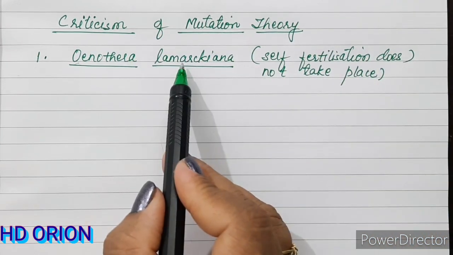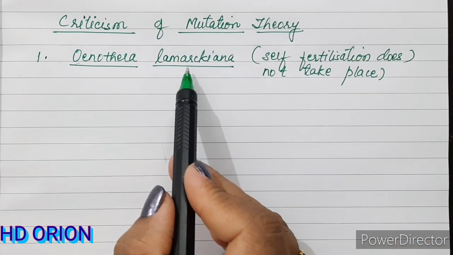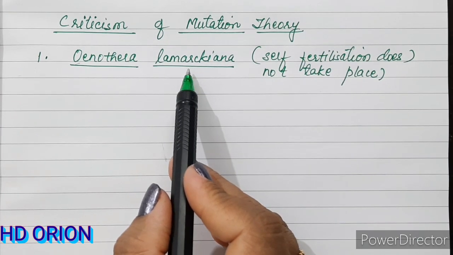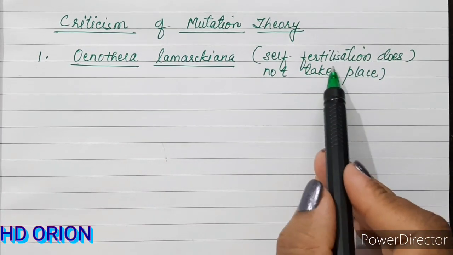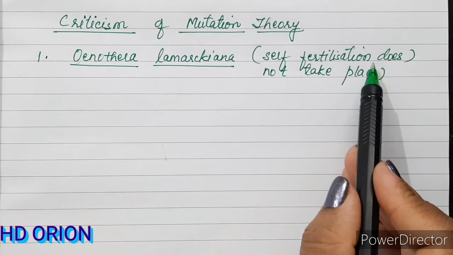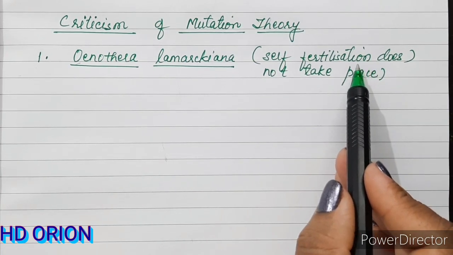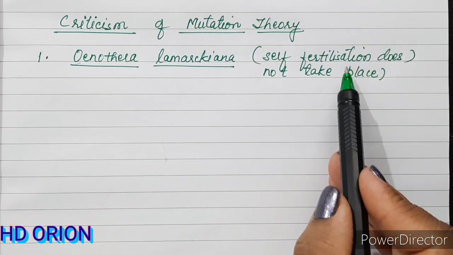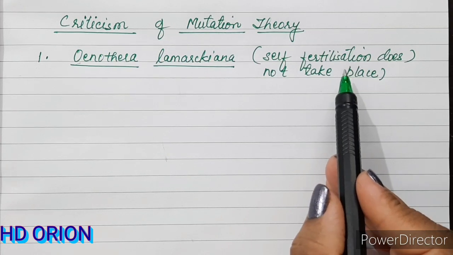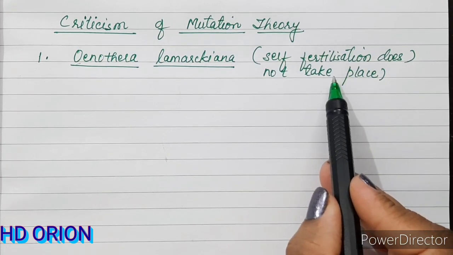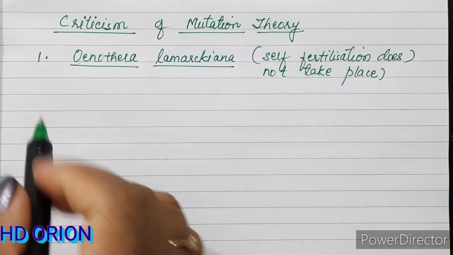Therefore this goes against it, because this was intentionally done by Hugo de Vries, and then he was selfing the plants. But this does not take place naturally or in the real manner. Therefore the number of chromosomes in the next generation differing means the frequency will be very less. Therefore this was not taken into account.